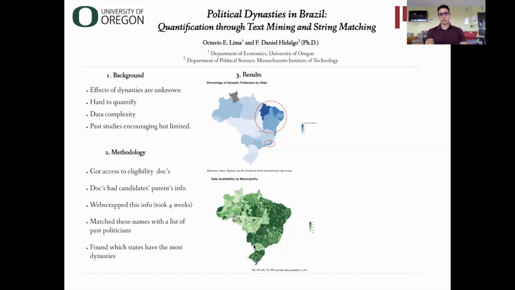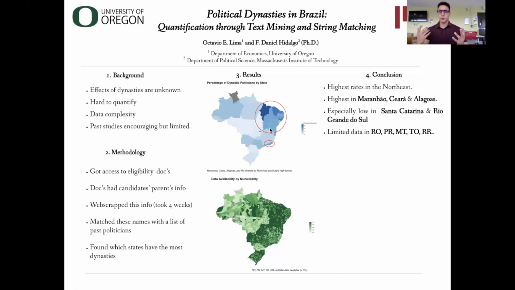As you can see, the lighter green is the state of Paraná, which is in the south, and some of the states in the north, like Amazonas. Still, we were able to find that their highest rates were in the Northeast, and we were lucky that there was a lot of data available in that region. As you can see, it's mostly dark green. The highest states were Maranhão, Ceará, and Alagoas, which are all in the Northeast, and the lowest rates were in the South.